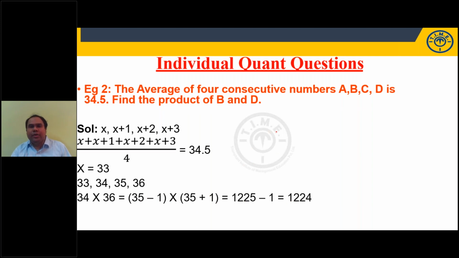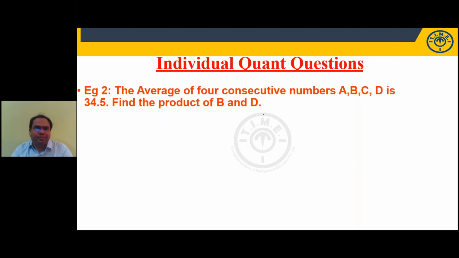Now, if I would like to answer orally, if there are 4 consecutive numbers A, B, C, D, the average is given by first term plus last term by 2. It can be A plus D by 2. Or it can be the average of the middle 2 terms, because these are consecutive integers in progression.